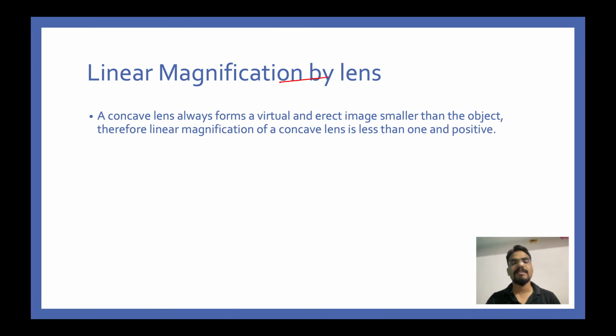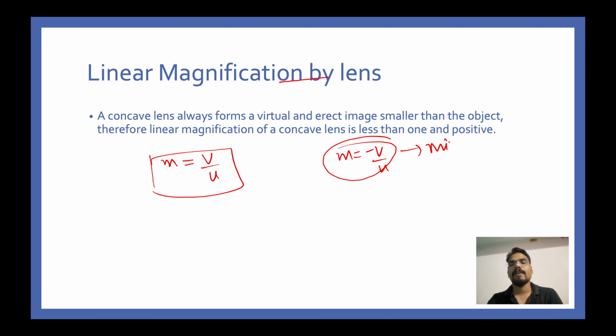Linear magnification by lens. These things also remain the same. The only thing that changes is m = v/u instead of -v/u. Please make one change here. m = v/u instead of -v/u, as was the case with mirrors. So this was the case for mirrors, and this is the case for lenses. Rest everything remains the same. So go back to the previous video, go back to the first part of reflection, and you will be thrilled and excited and just in awe of how wonderfully we have discussed magnification there.